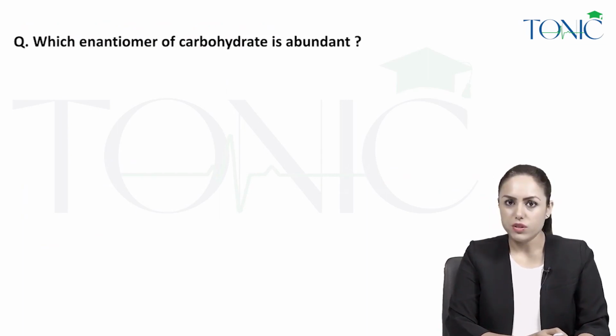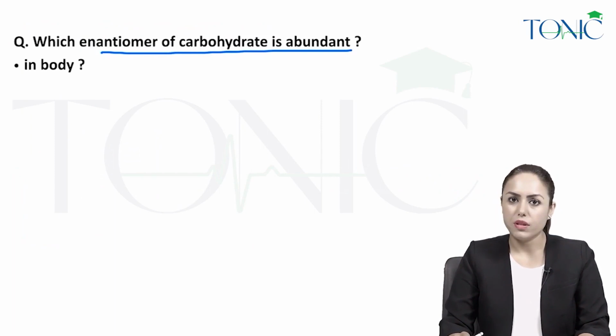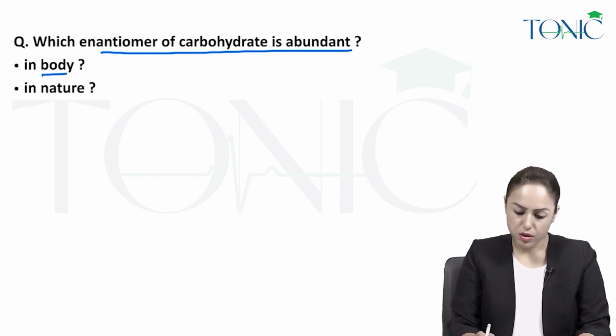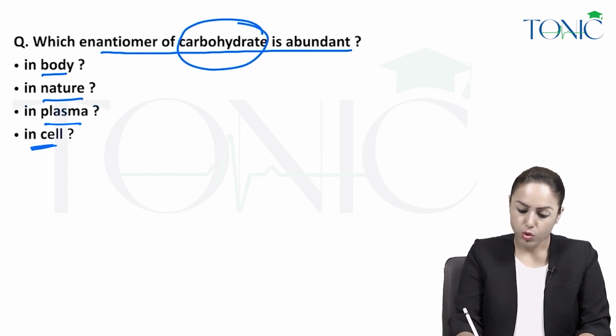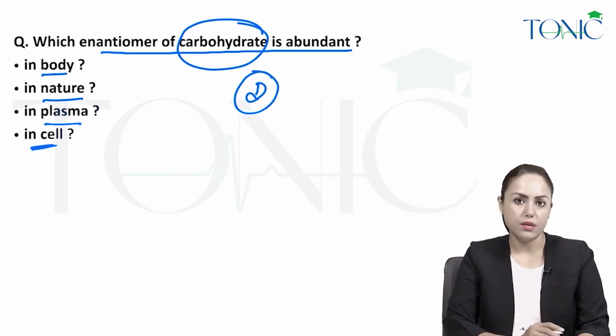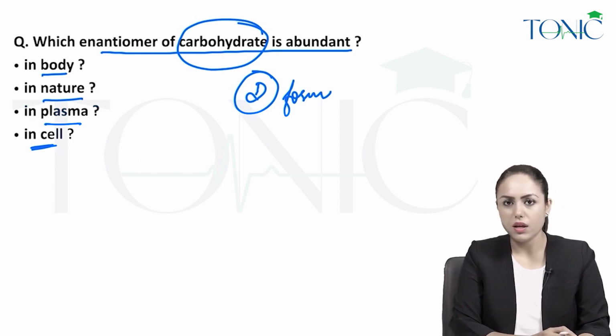So, if a question is asked, which enantiomer of carbohydrate is abundant? Whether they ask you in the body, in nature, in plasma, or in the cell, be it any question, if they ask you about carbohydrates, you will always answer D form, where the OH is on the right-hand side at the second last carbon, right?